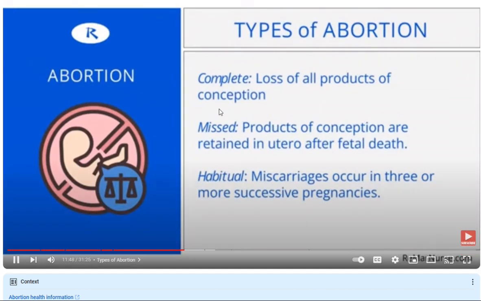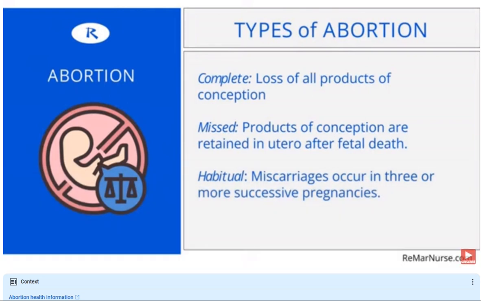Missed abortions happen, and sometimes the mother does not even know that it happened, and sometimes they do know because they will have signs afterwards that the fetus is no longer viable. So products of conception are retained in utero after a fetal death, and so this can happen if a mom goes to the doctor, she has a heartbeat, and then the next time she goes, the heart is no longer beating, and the baby is still retained in utero.